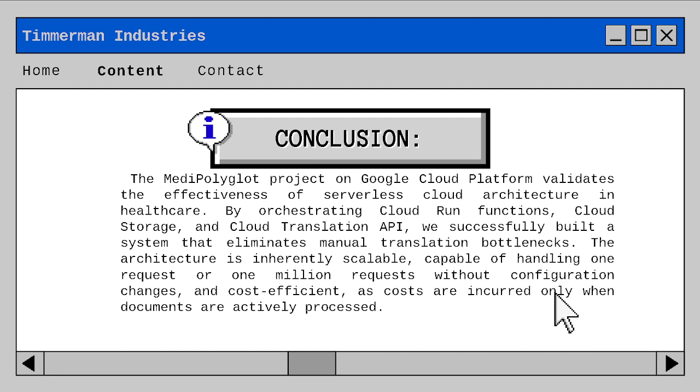For the conclusion, the Medipoly IoT project on Google Cloud Platform validates the effectiveness of serverless cloud architecture in healthcare by integrating Cloud Run function, Cloud Storage, and Cloud Translation API. We successfully built a system that eliminates the manual translation bottleneck. The architecture is inherently scalable, capable of handling one request or 1 million records without configuration changes, and cost efficient, as costs are incurred only when the files are actively processed.